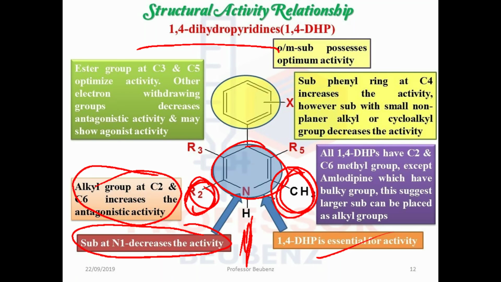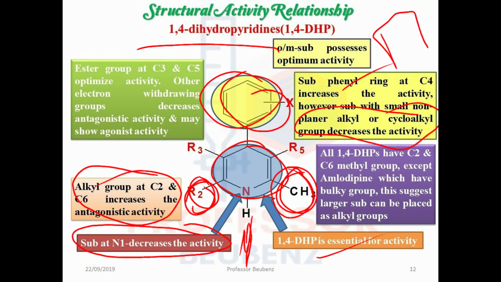Now we will move to the next ring, that is the phenyl ring. The phenyl ring and substitution at the 4 position increases the activity, but a small alkyl or cycloalkyl group decreases the activity. So instead of a phenyl group, if we have any small alkyl group or cycloalkyl group, suppose cyclohexyl is attached instead of benzene.